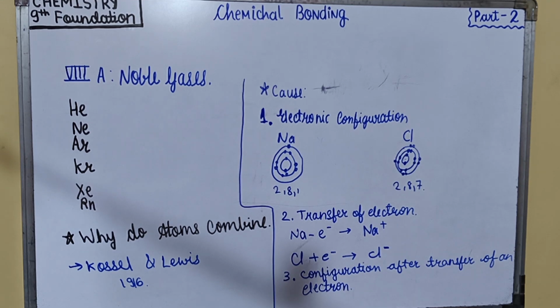So we can conclude that atoms tend to acquire 8 electrons in their outermost shell, except hydrogen, lithium and beryllium, which tend to acquire 2 electrons in order to attain a stable state. This is called the octet rule.